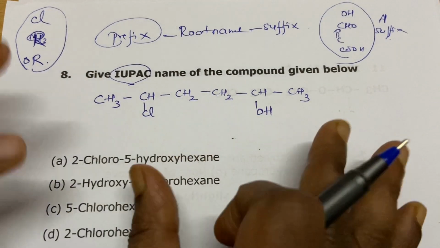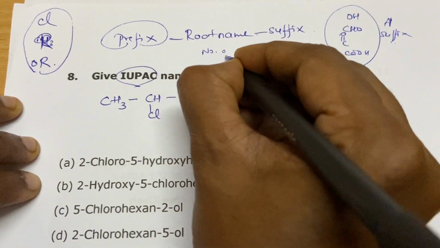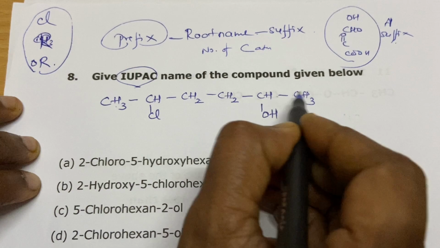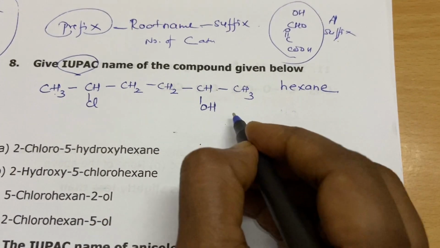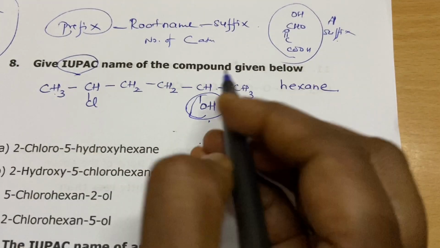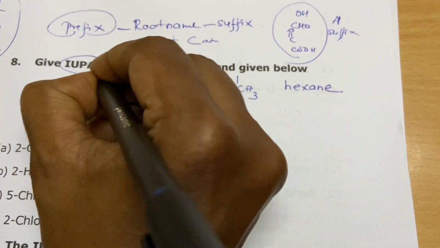First of all, we will check what the root name is. The root name comes from the number of carbon atoms. How many carbon atoms are there? 1, 2, 3, 4, 5, 6. So the root name is hexane. Here, which is the priority group? The higher priority group is alcohol. So you have to give numbers in such a way that it gets the least number. So 1, 2, 3, 4, 5, 6.